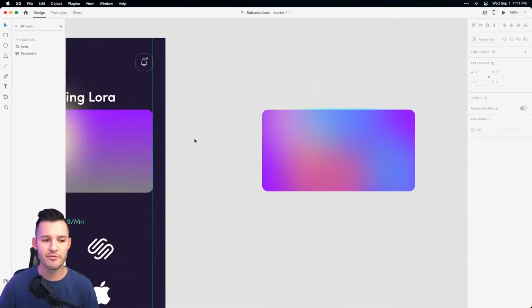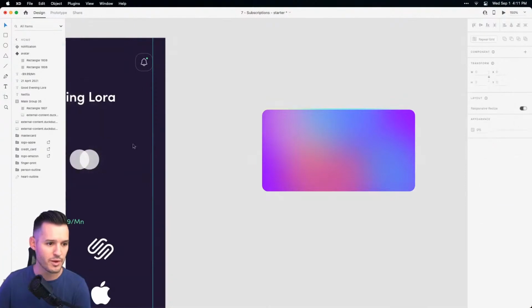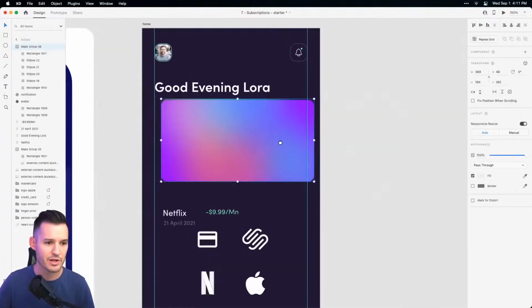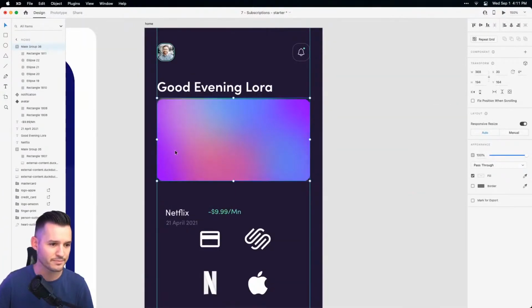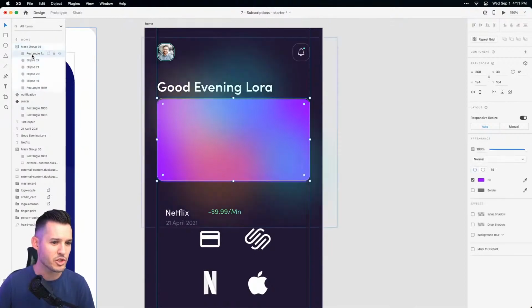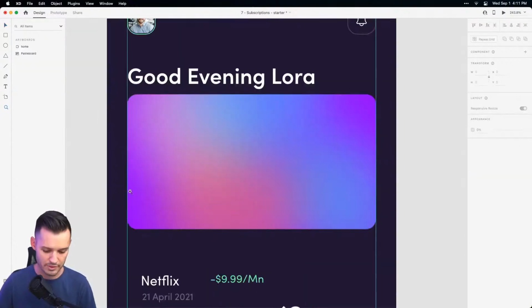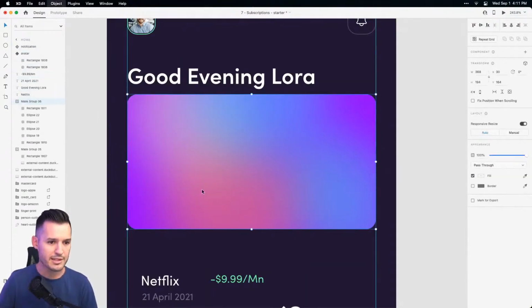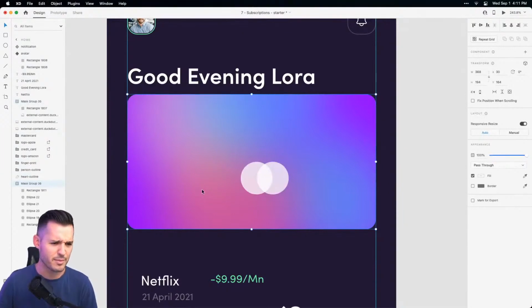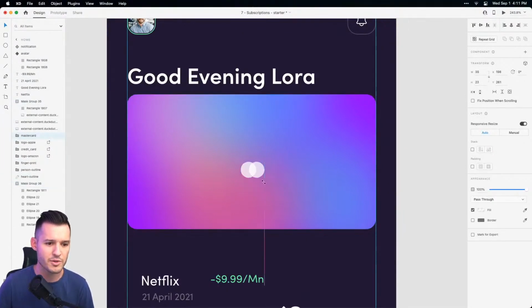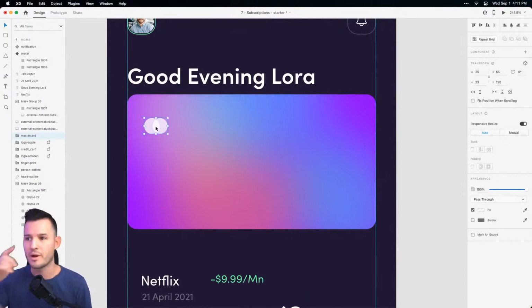Okay, so now we have this kind of fun mesh gradient. Let's get rid of our old one that we had there, because that one does not look anywhere near as good as this one. And just make sure that everything's lining up correctly. All right, with that being said, bring that to the back. That mesh gradient looks actually pretty cool. I'm into it. This is going to be a MasterCard, so we'll just shrink our MasterCard logo down. Let's pop that in somewhere right there.